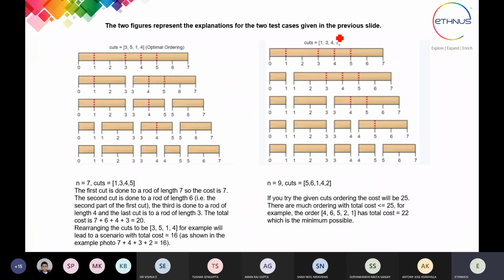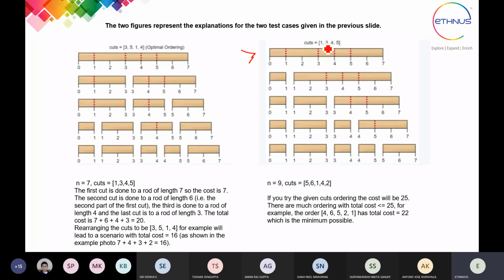The cuts we have to make are at 1, 3, 4 and 5. When we do the first cut, which is at 1, it is applied on the stick of length 7, so the cost of that cut is 7.